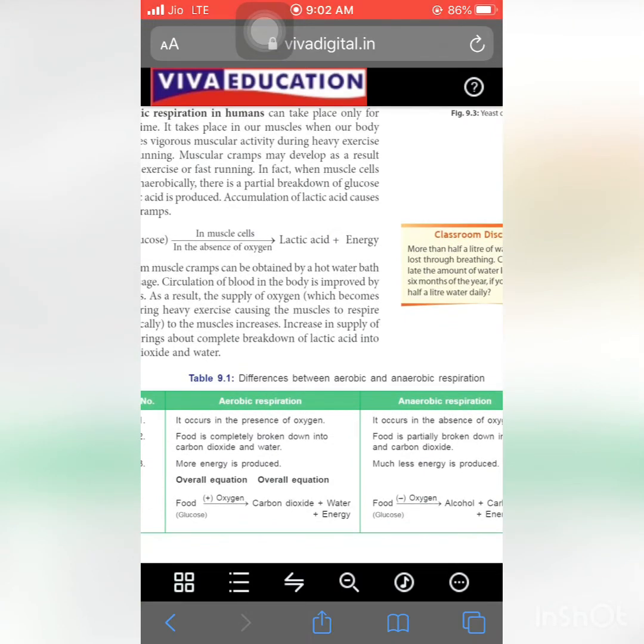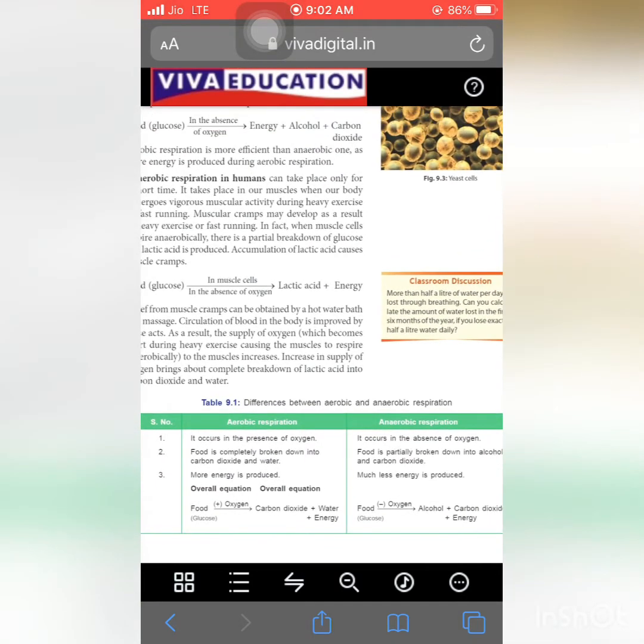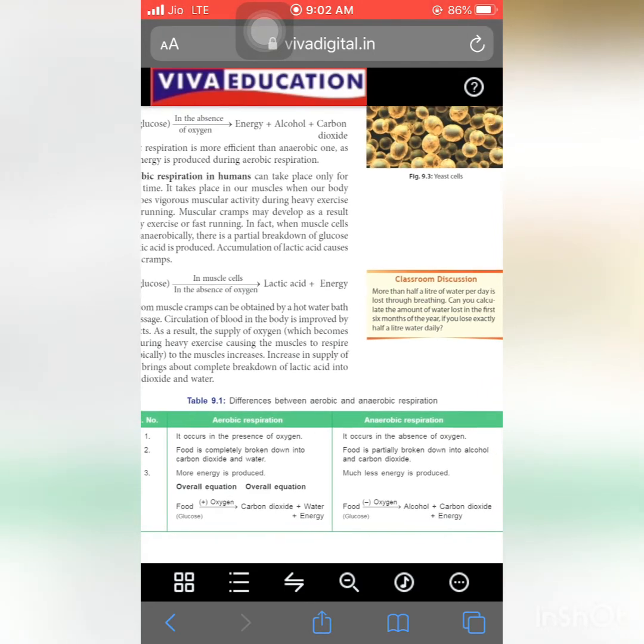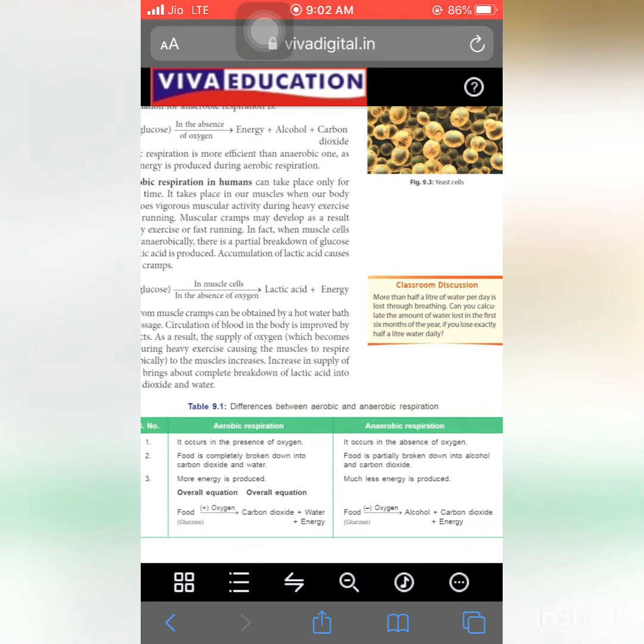So now we discuss the difference between aerobic and anaerobic respiration. This is a very important question from the examination point of view. First one: aerobic respiration occurs in the presence of oxygen, whereas anaerobic respiration occurs in the absence of oxygen. Second, in aerobic respiration food is completely broken down into carbon dioxide and water, but in anaerobic respiration food is partially broken down into alcohol and carbon dioxide.